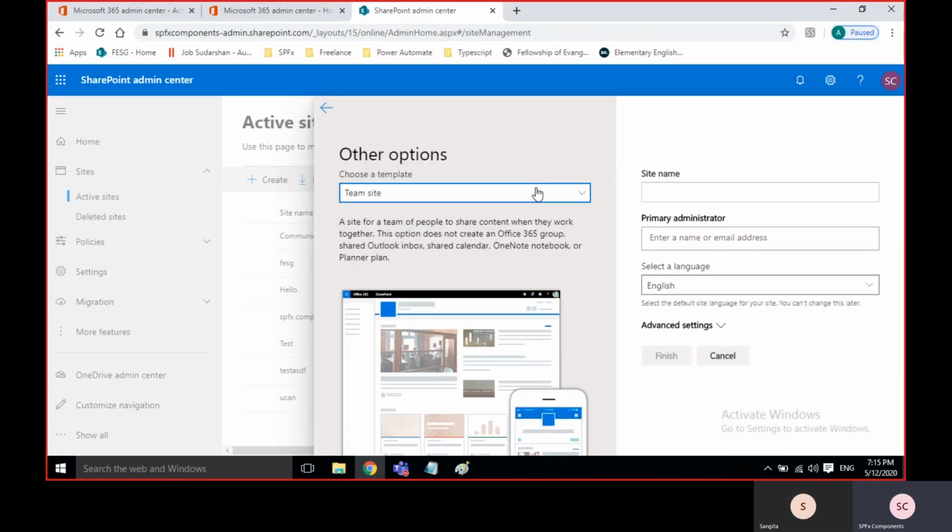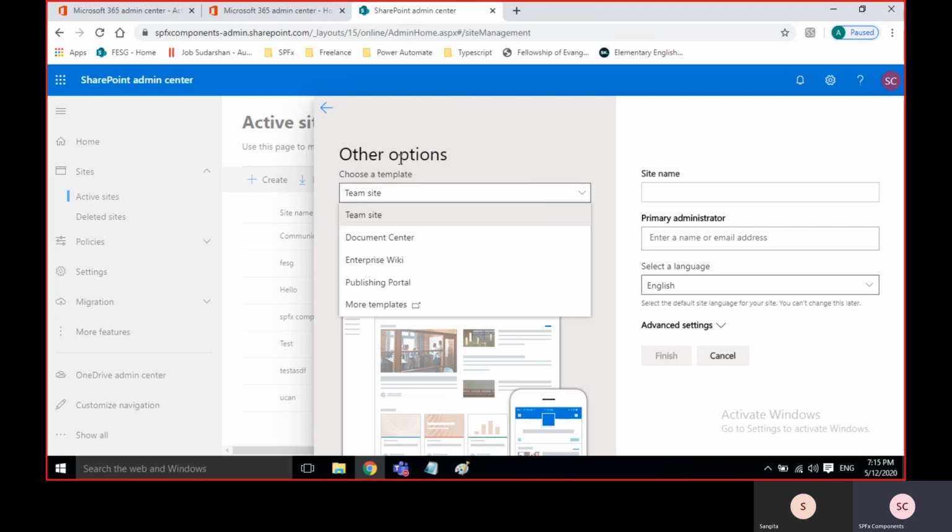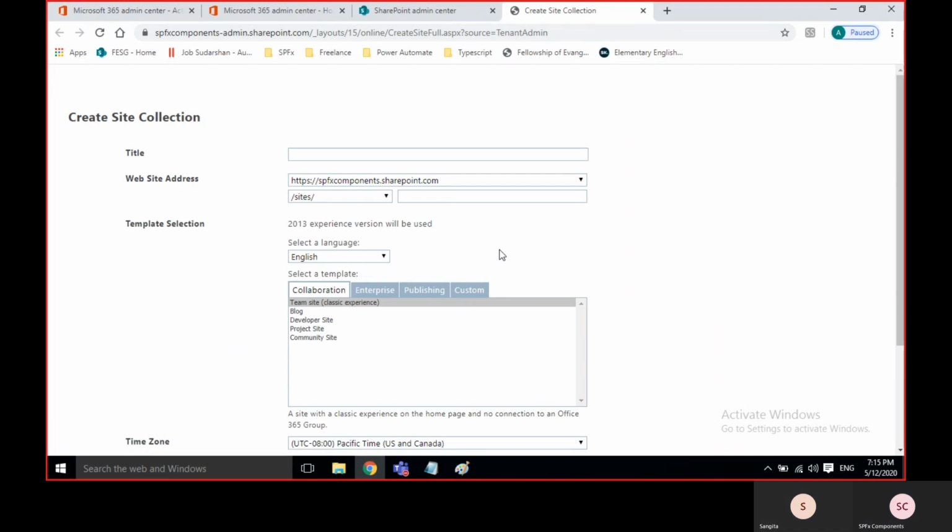Click on that, and here you can see more templates. Just click on it. So this is the process of creating the site collection. Just need to give the site collection name as we discussed. Maybe I'll give it like Bench.